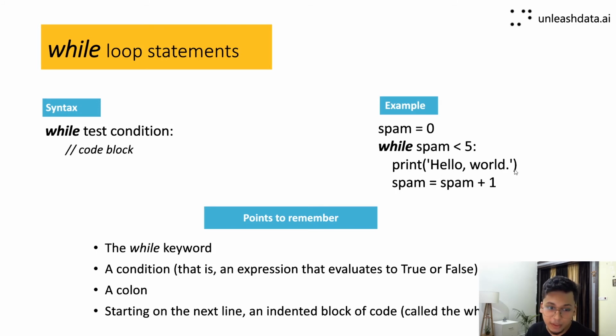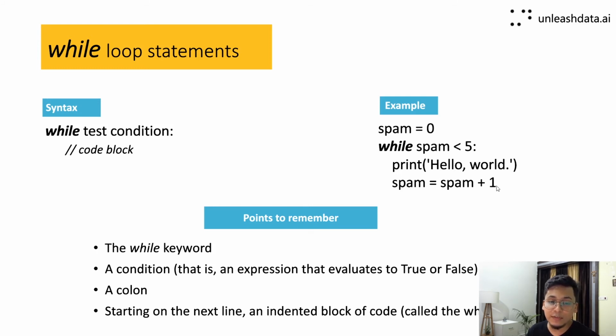Print hello world, and once we print hello world, what we are also doing is increasing the value of spam by 1. Currently the value of spam is 0. We increment it by 1, so it's 0 plus 1, 1. Then we again assign the value to spam: 0 plus 1, 1. So now the value of spam is 1.